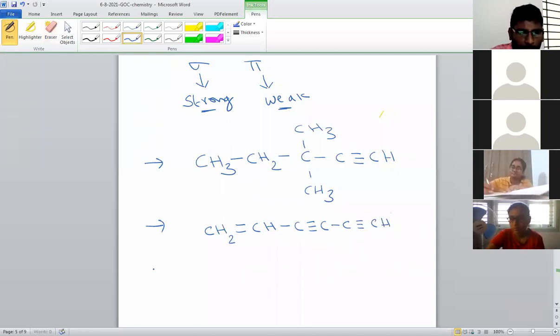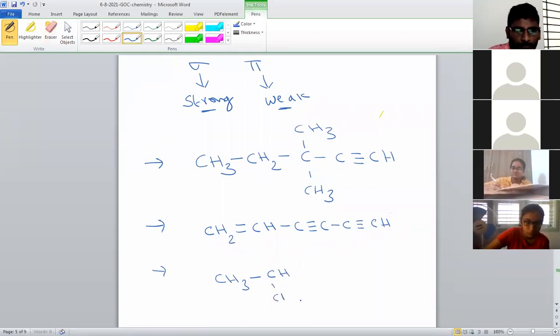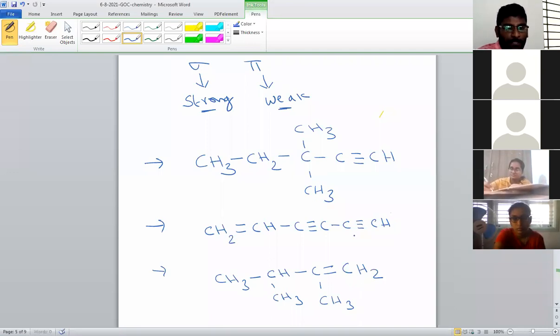This is the second molecule. So these three molecules are given as homework. Each carbon has some hybridization that you have to write.